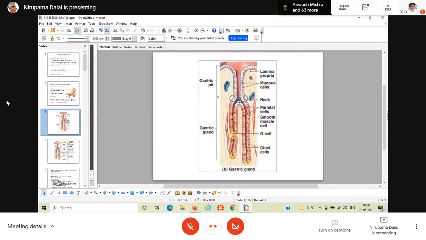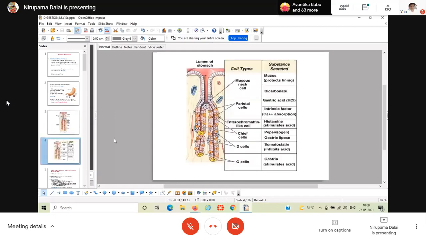There are different cells present in the gland I am discussing. First is your surface epithelial cell. Second one is the mucous neck cell. Third one is the oxyntic cell. Fourth one is your chief cells. You can see chief cells are near the basal region of the gastric glands. They also have the enterochromaffin-like cell, ECL.